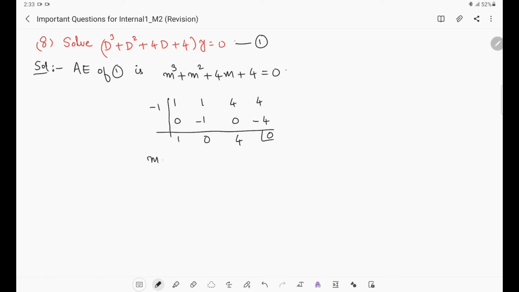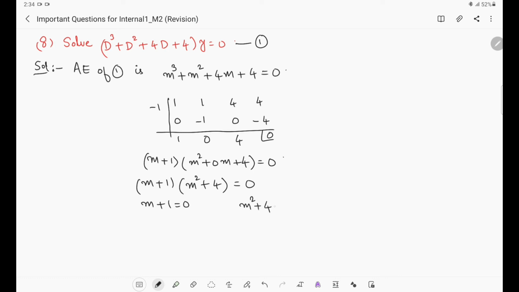Then the factor will be m minus of minus 1, which will be m plus 1. Then m square plus 0 into m plus 4 equal to 0. Then m plus 1 into m square plus 4, no? The 0 we don't need to write. So m square plus 4 equals 0. Then m plus 1 equals 0, and m square plus 4 equal to 0. So this will be m square equal to minus 4.